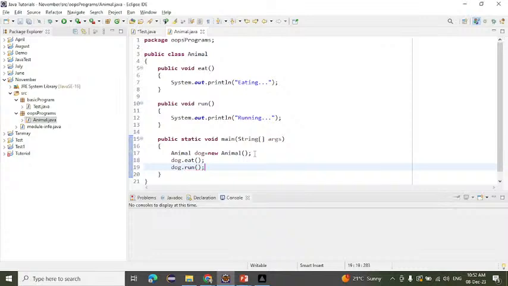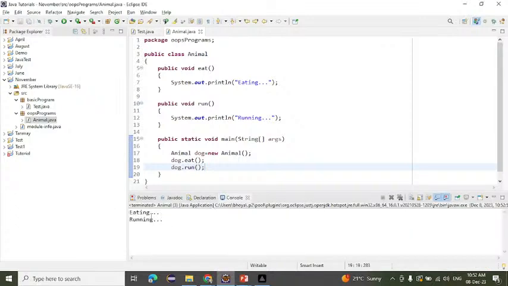Now if I run this one, what will be the output we will get? Eating and running, right? If I run this one, eating and running will be printed on the console.